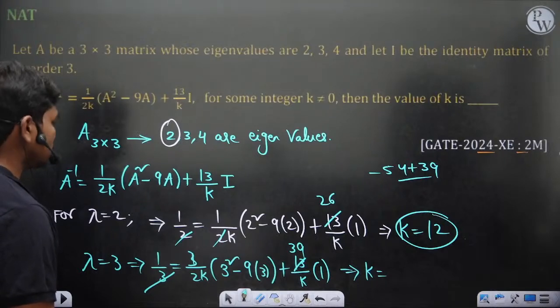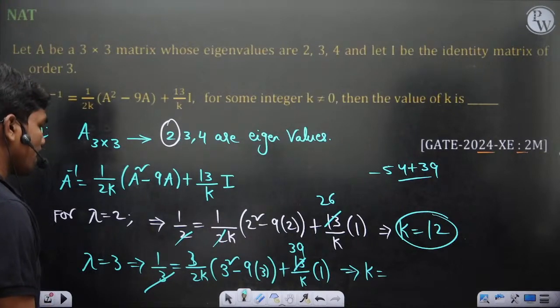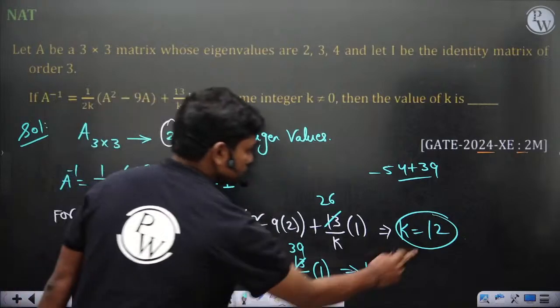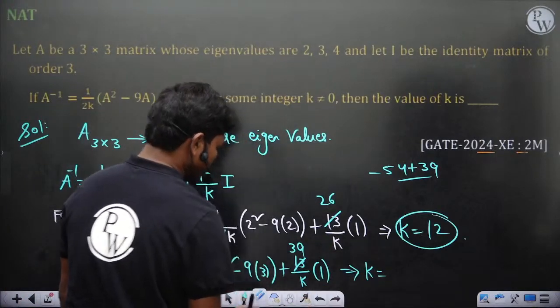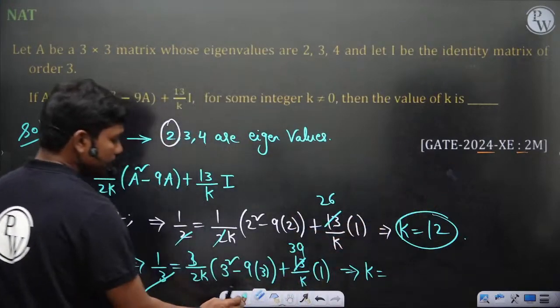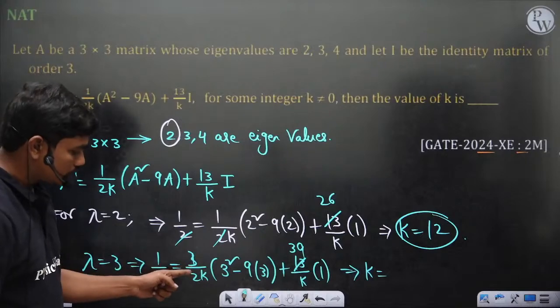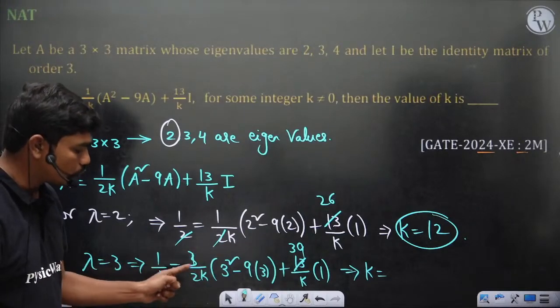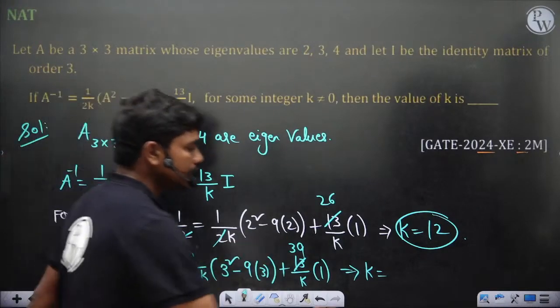Some catch at some point. Yeah, this 2 is also there, sorry. Okay, that's K is equal to 2, but here it's not 54 by 39. You can see minus, this 2 is also there. So minus 54 by 2 is minus 27. Minus 27 plus 39, K is equal to 12 again.